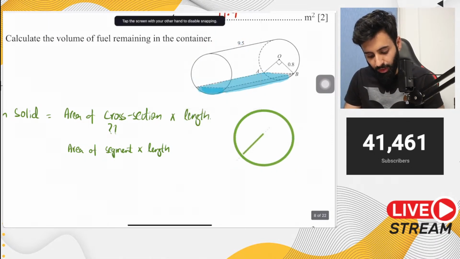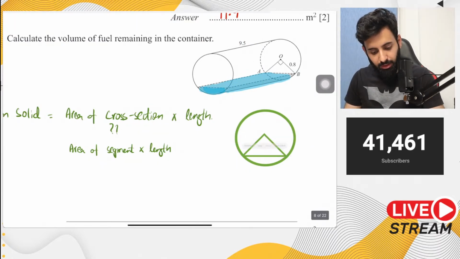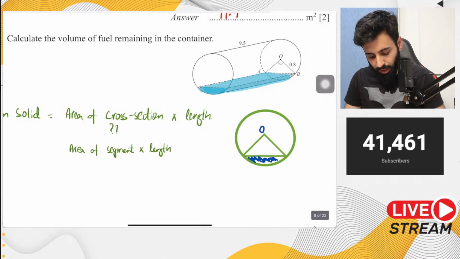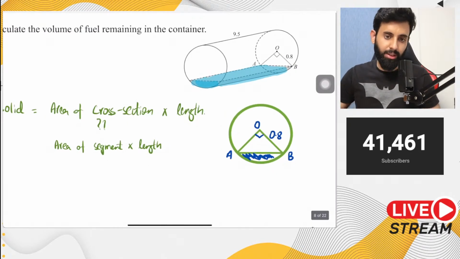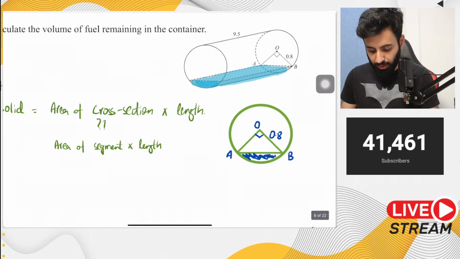Remember, ये उसका front view है. ठीक है, this is what it will look like from the front. Okay, so this is the part that's in water. All right, here is O, here is A, and here is B, and here is 0.8, and this is 90 degrees. So if I want to calculate the area of segment, okay, this shaded region. How will I do that? How will I calculate the area of shaded region?